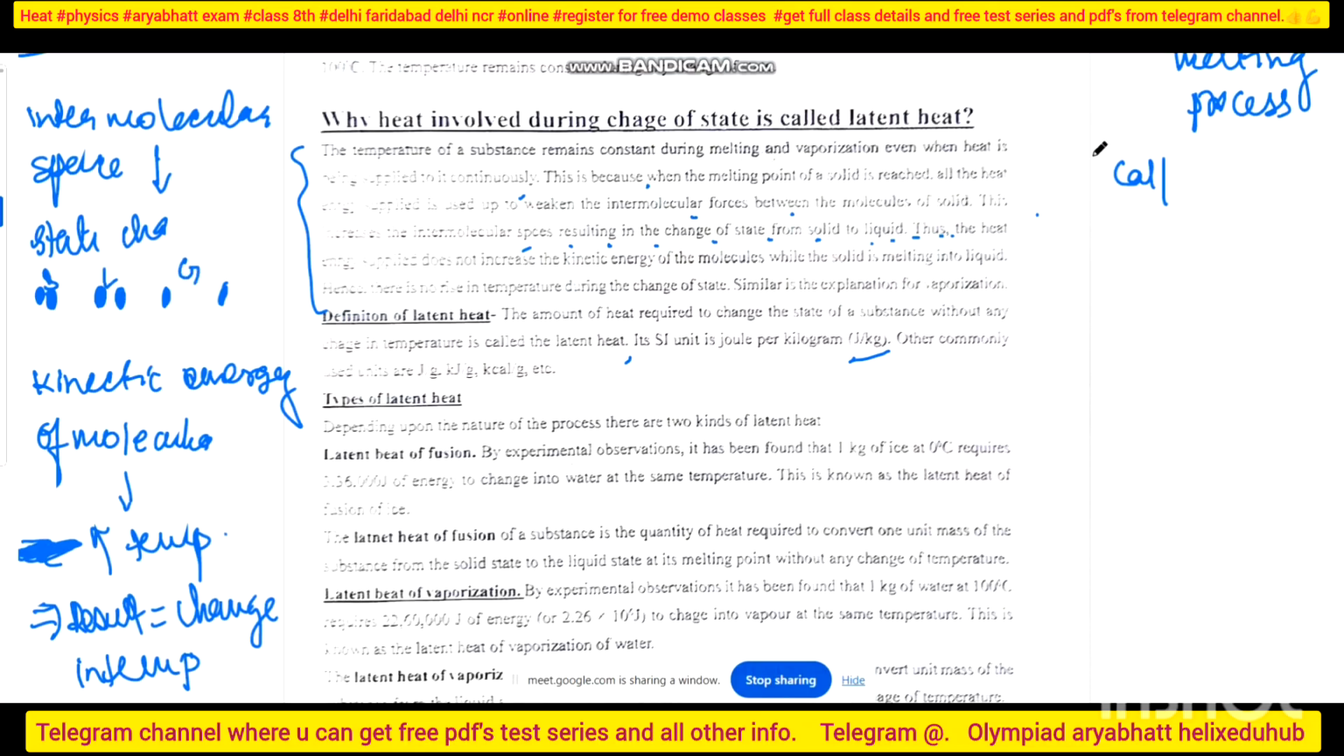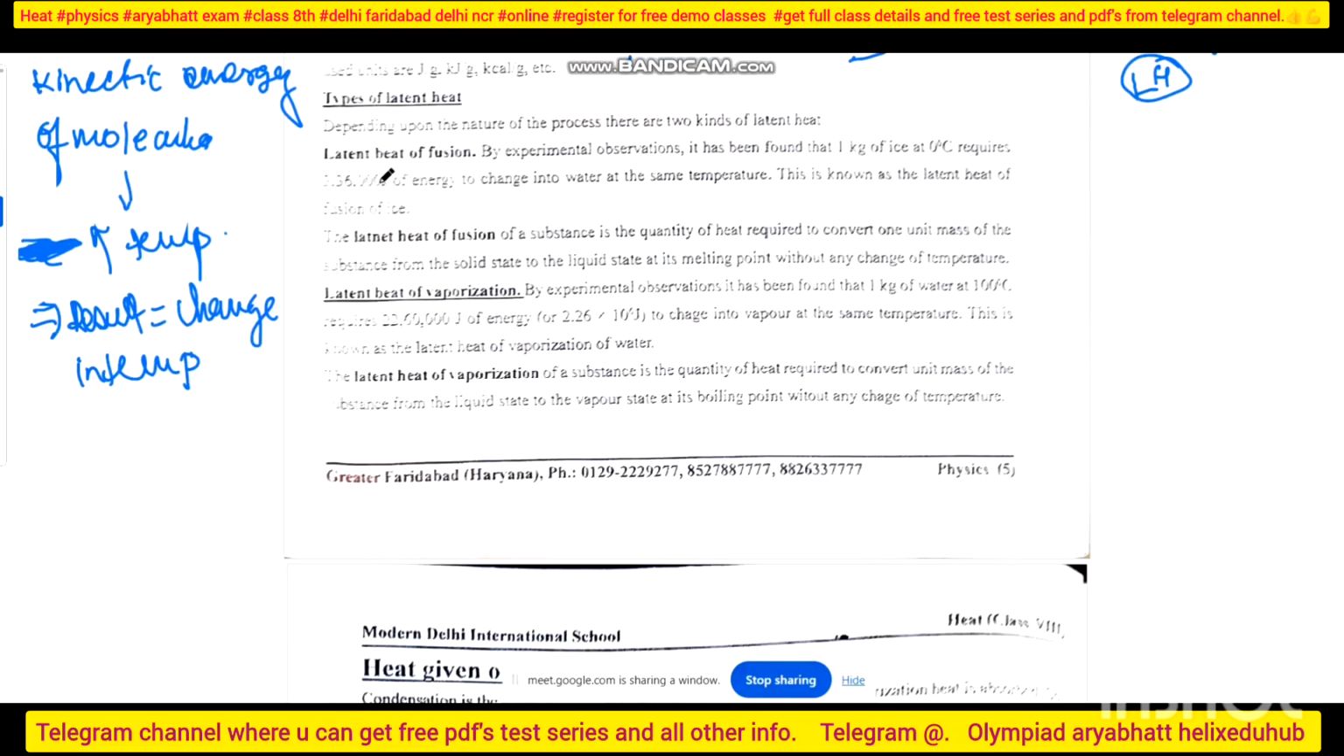So suppose there is a change in a state point and I am continuously supplying heat energy. What will happen? There will be change in intermolecular space. This heat is used to change the intermolecular space, not to change the kinetic energy of the molecules. So what happens? The state changes, and this heat is called latent heat. Okay, now discussing types of latent heat.